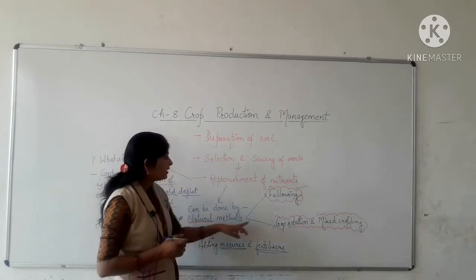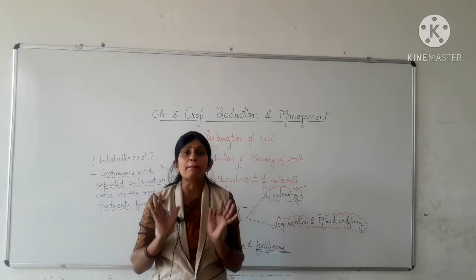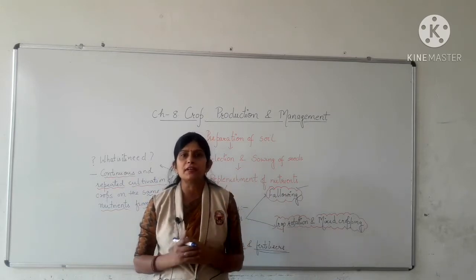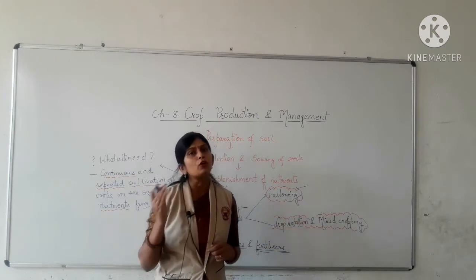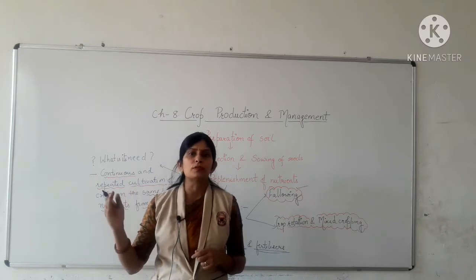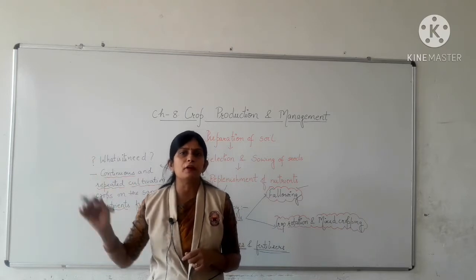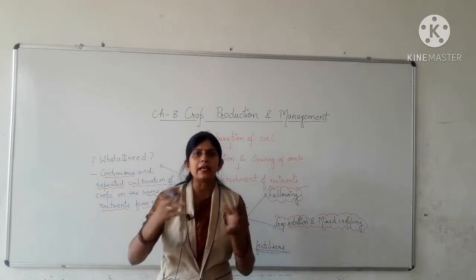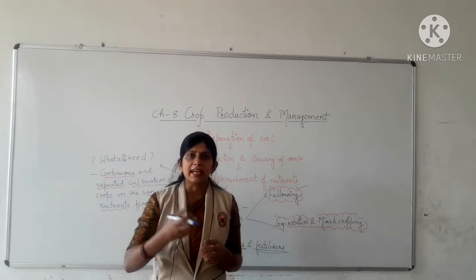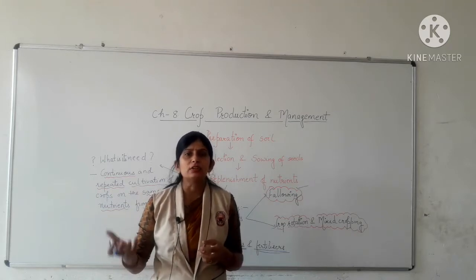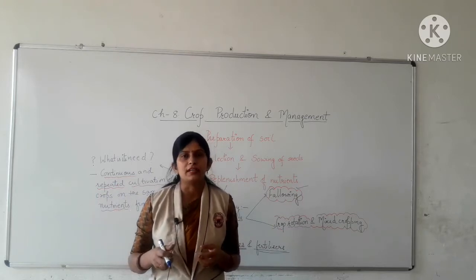Okay. Now the next one is, we have to adopt various cropping patterns in order to increase the fertility of the soil, that are crop rotation and mixed cropping. See, if we grow the same type of plants or crops on the land for consecutive seasons for a longer period of time, then it is obvious that the same kind of plants or crops absorb the same type of nutrients in excess, so that the soil will be deficient in that particular type of nutrients.